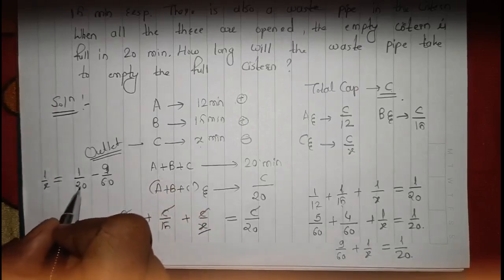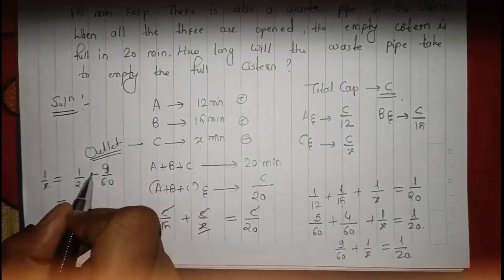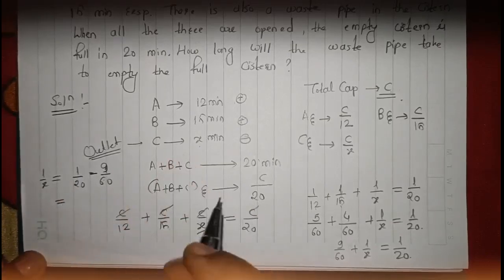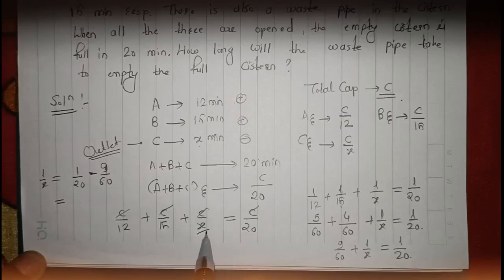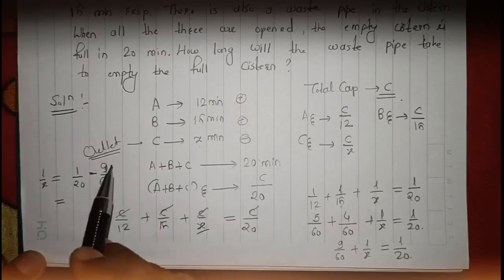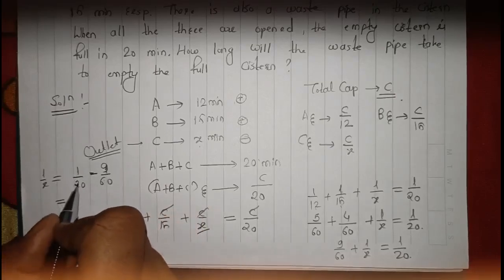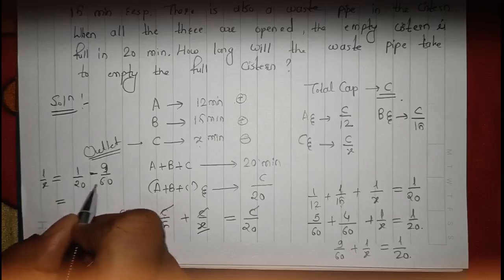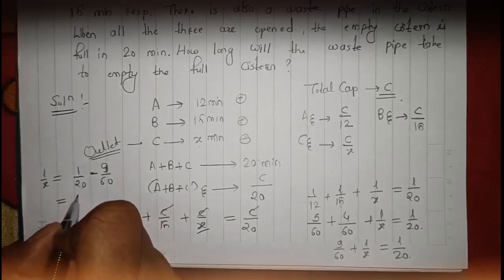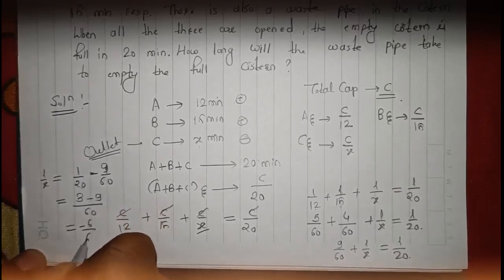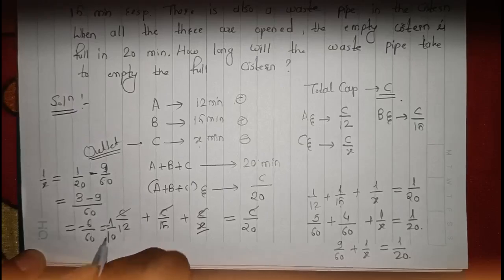Now here also we can take the LCM, and you will get the efficiency of x as negative. You can take the LCM of 20 and 60, which is 60 only. So 3 minus 9 by 60, which is minus 6 by 60, which is minus 1 by 10.